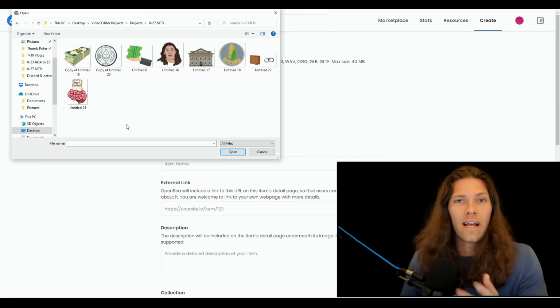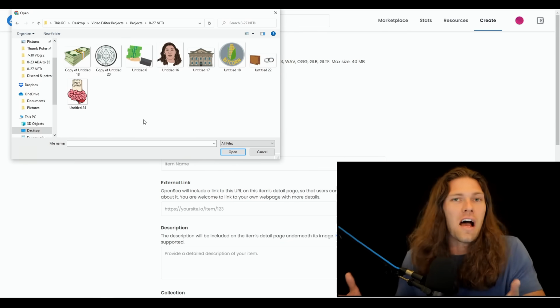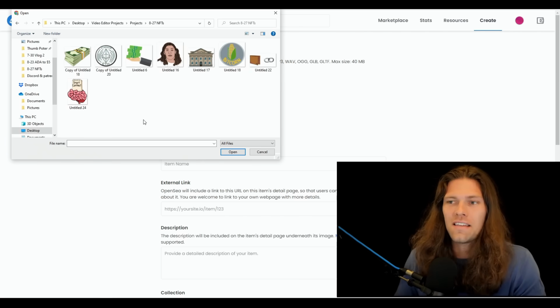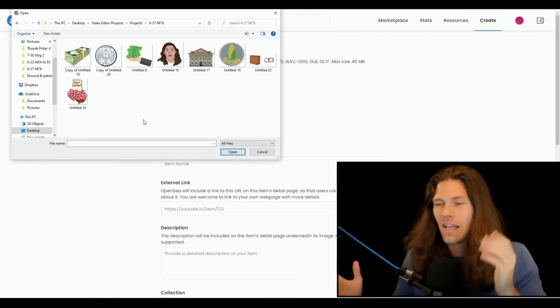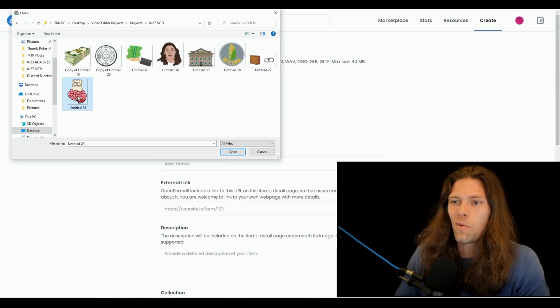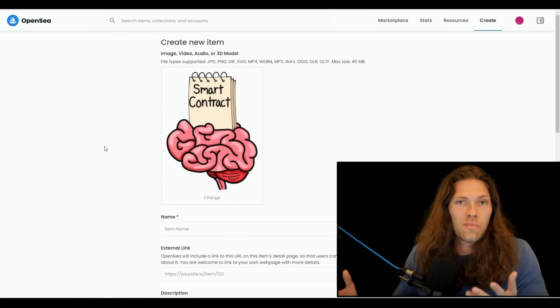the marketplace. So in my case, I have all sorts of drawings that I've made for previous videos that I'm a fan of. So I thought, you know what, I'll just throw them on OpenSea as NFTs and we'll just see what happens. At least it's kind of a fun experiment. So the first one that we're going to upload is smart contract. Little drawing I made of a smart contract.